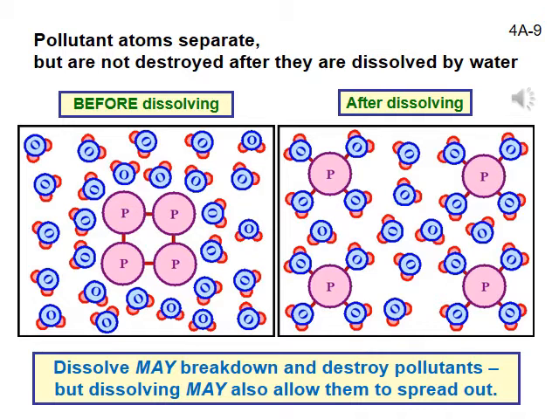When water breaks down substances like pollutants, it may separate the atoms of the pollutant molecules, destroying the pollutant molecules, or it may separate the pollutant molecules and carry them around, spreading the pollutants around within the liquid.